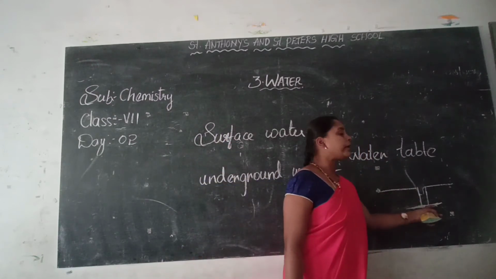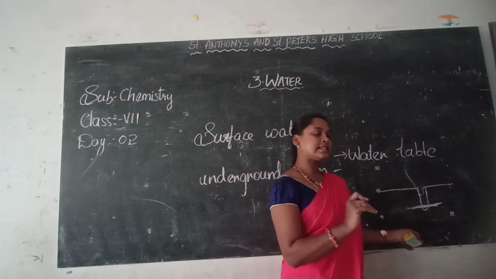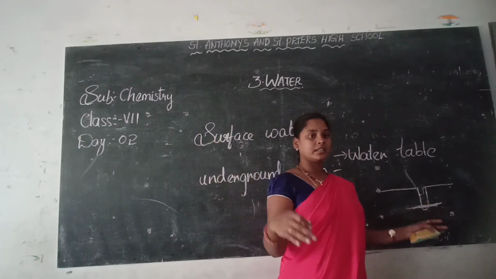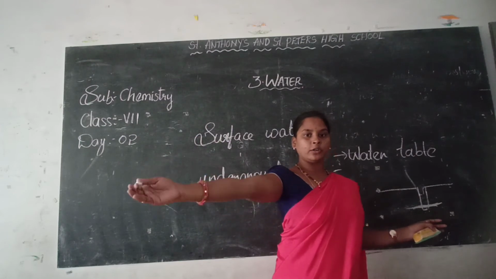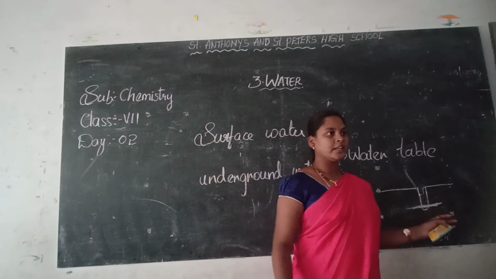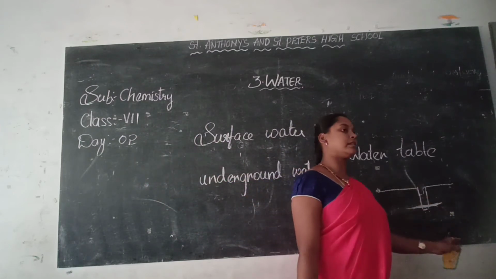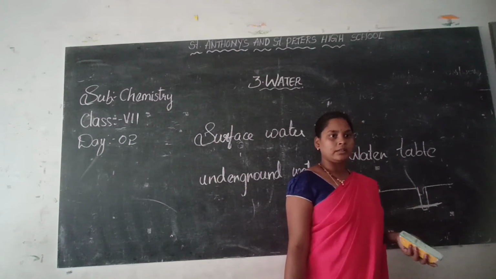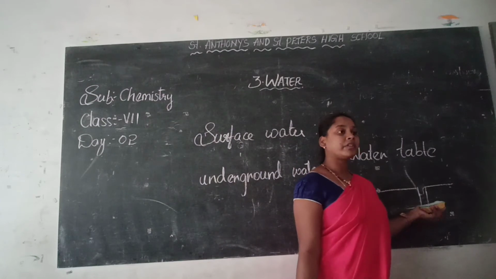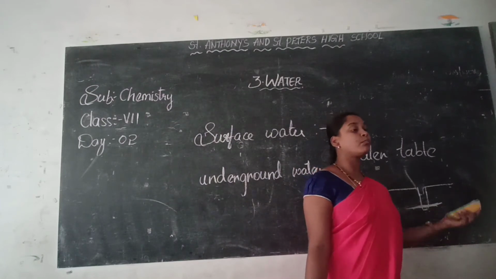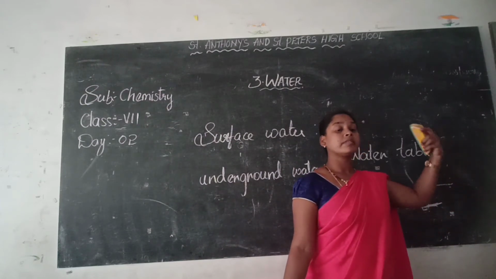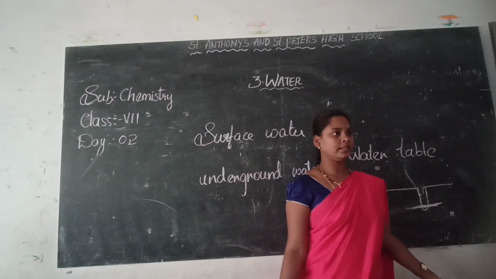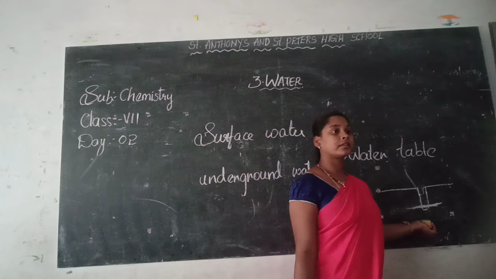This water table will be shallow near the seas or oceans. Why? Because water bodies are near to it, no? All the gaps are filled with water. It will be deeper in the deserts as there is no water there. This water table will sometimes be less than 1 meter, or more than 1 meter, or even sometimes more than 100 meters. Clear? What is the water table?